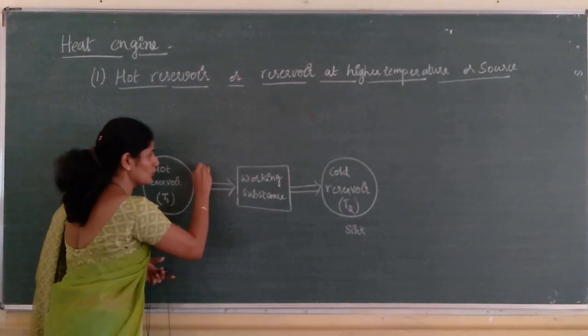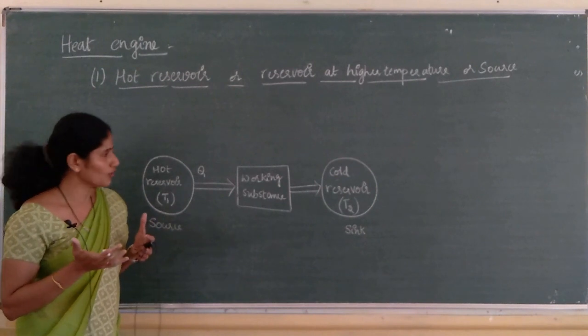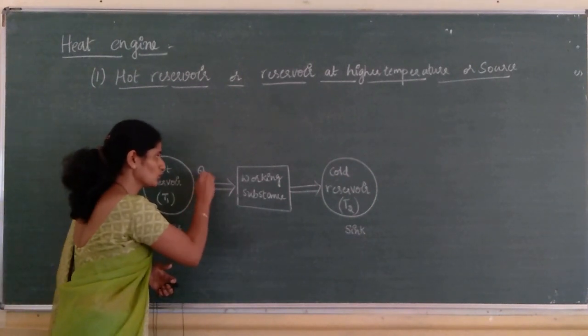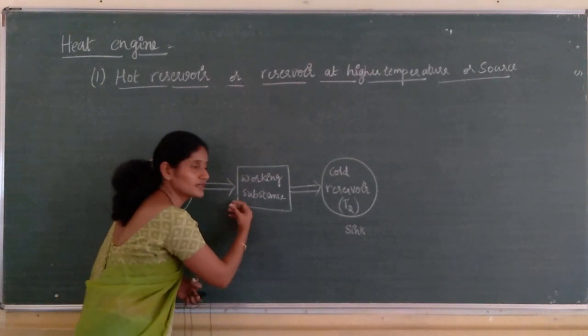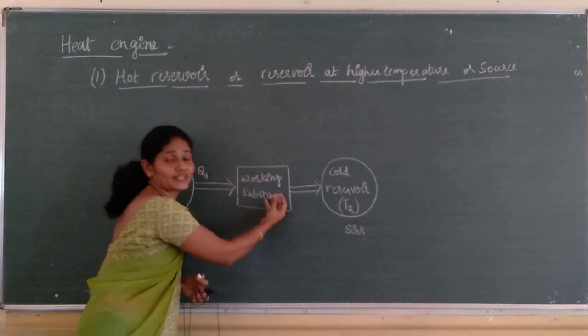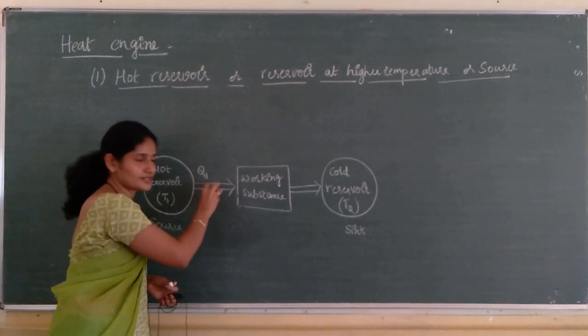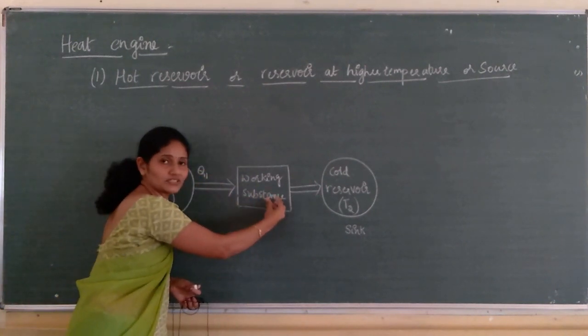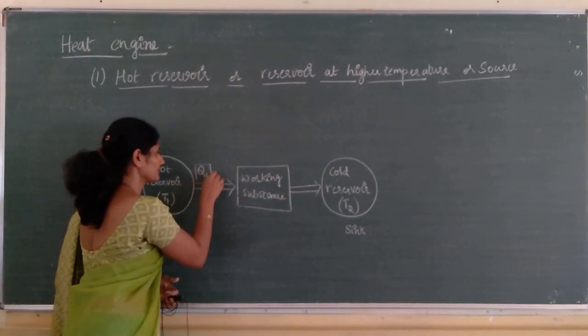Let Q1 be the amount of heat energy produced in burning petrol or diesel. So, this heat energy is absorbed by the working substance. Q1 is the amount of heat energy received by the working substance.